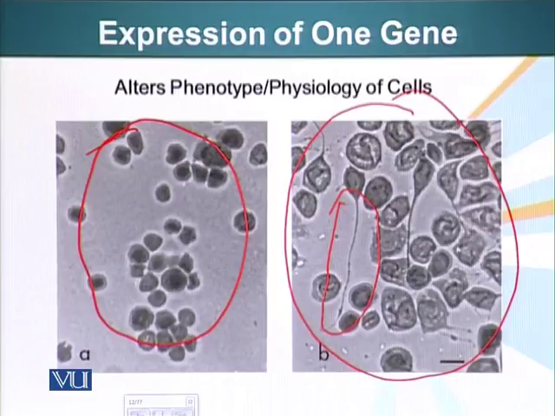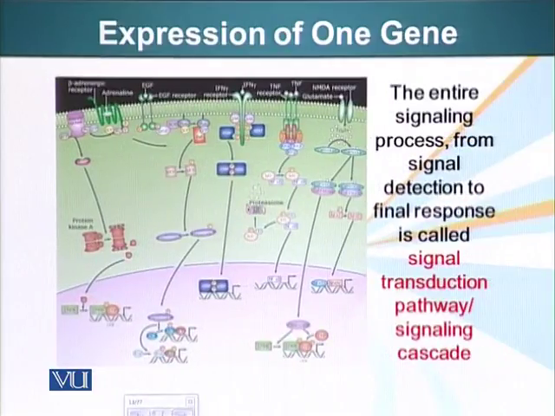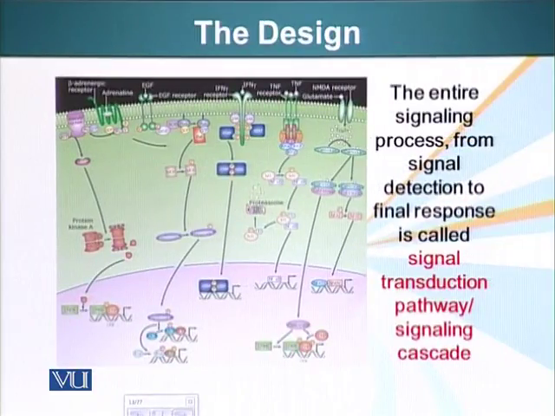So this is a graphic example of what just one protein could do to the shape of the cell. Now, not all proteins, when they're activated or transcribed, can change the shape of a cell, but the biochemical or physiological properties of cells can also be changed drastically just by expression or production of one protein. So here's the signaling, again, a brief overview of it.